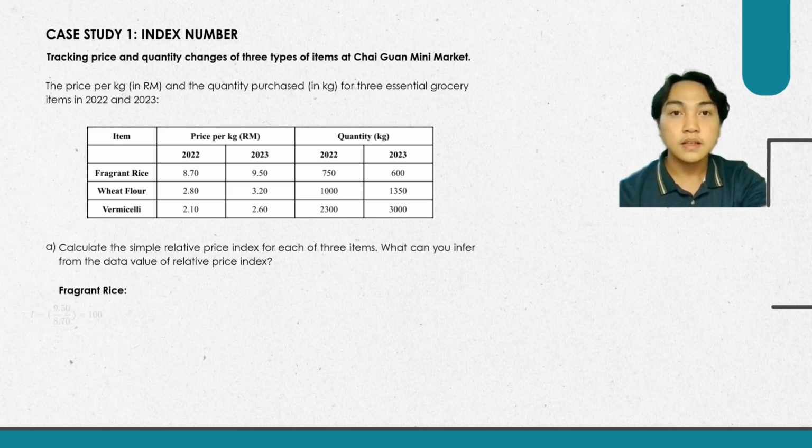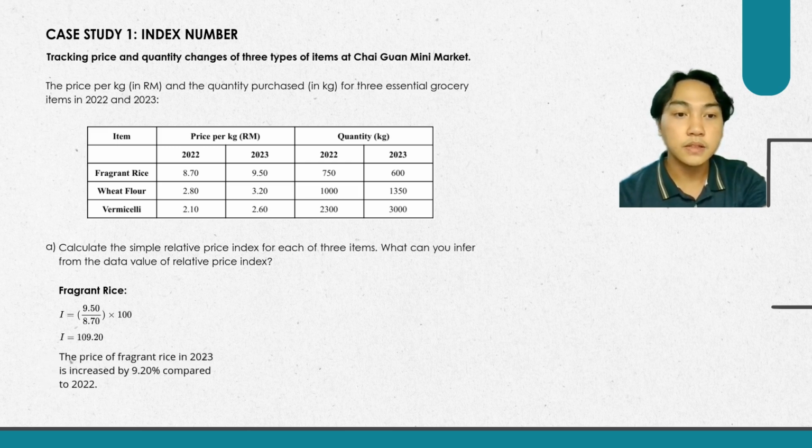So the fragrant rice, the current period is 9 ringgit and 50 cents divided by the past period, which is the 8 ringgit and 70 cents, and times with 100, and we get the price index, which is 109.20. The price of fragrant rice in 2023 is increased by 9.20% compared to 2022.